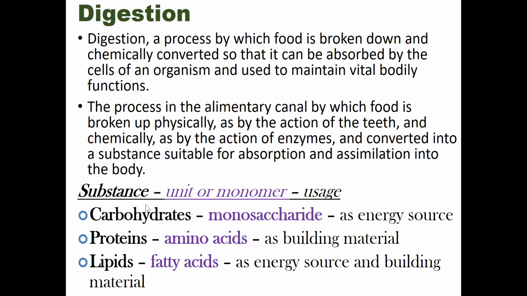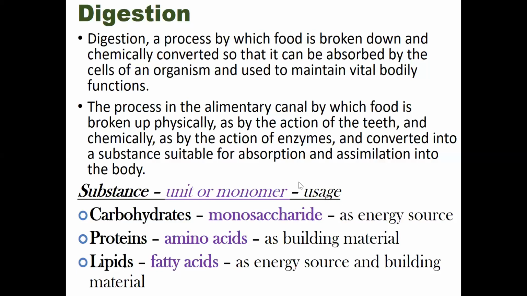So through digestion, these complex substances are converted into units or monomers, that means the absorbable units, like carbohydrates convert into monosaccharides, proteins convert into amino acids, lipids convert into fatty acids and also glycerol.